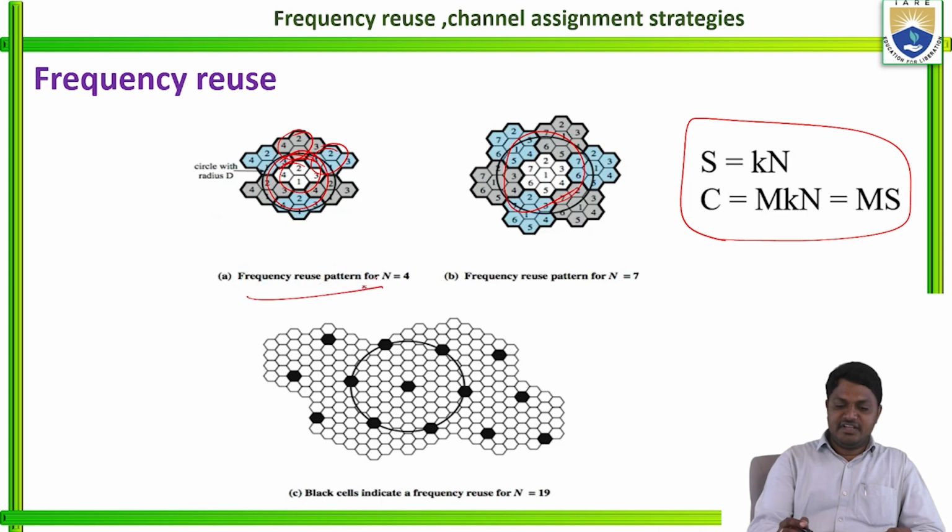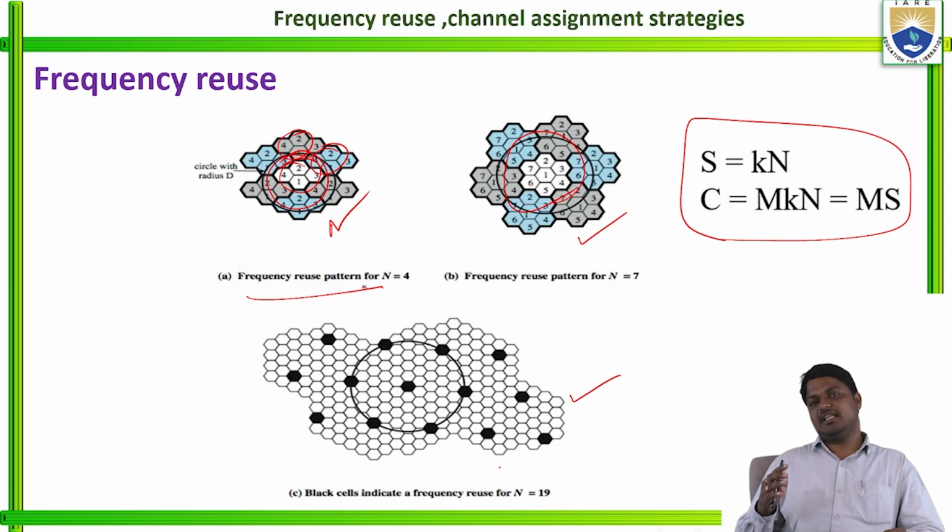See here, the frequency reuse pattern N equal to 4 here, here N equal to 7, and here N equal to 19. This is the replication of the cluster M times, and these are the images representing it.